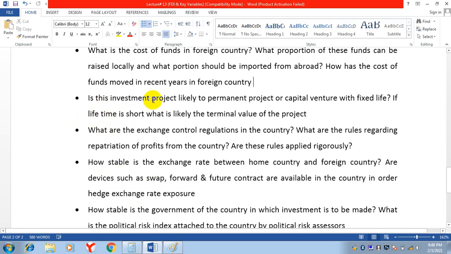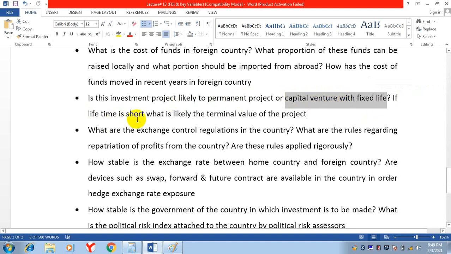Okay, is this investment project likely to be a permanent project or a capital venture with a fixed life? You're asking a question from yourself. Is it a permanent project in the foreign country, or is it a venture capital? Venture capital means a fixed project for 2 or 3 years, and after that you will finish the project and come back. So is it a venture capital or is it a permanent project?